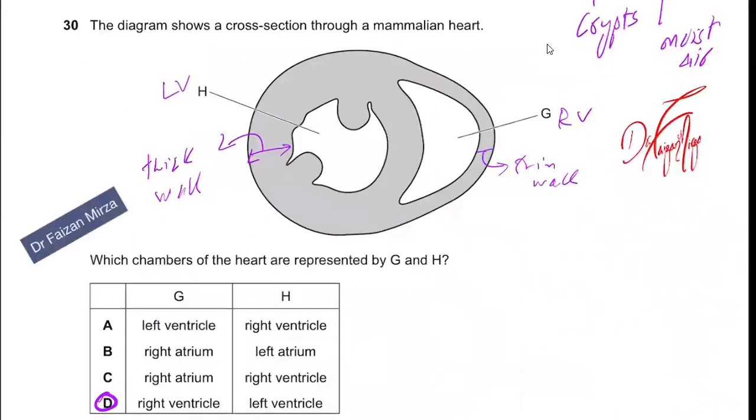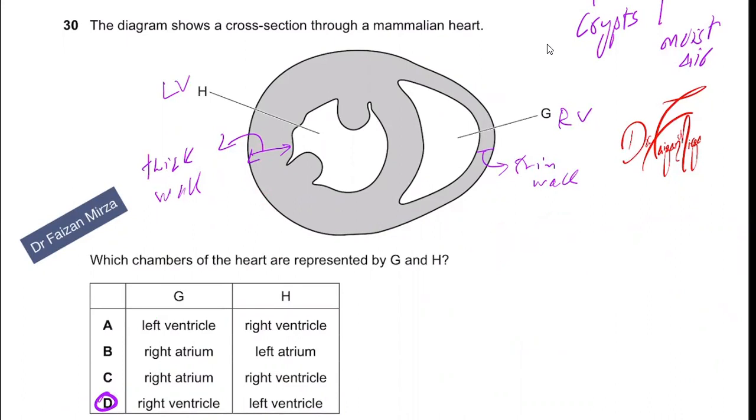Now the diagram shows a cross section of a mammalian heart. This is a tricky question because this time they just flipped the diagram. Normally we don't have the left side being visible on the left side. So in biology we always have diagrams in which the diagrams are flipped because this is exactly how you look at an image of a subject sitting next to you or a body that you are studying. But this way they just reverted this diagram to confuse you.